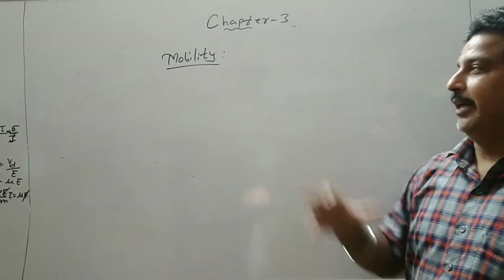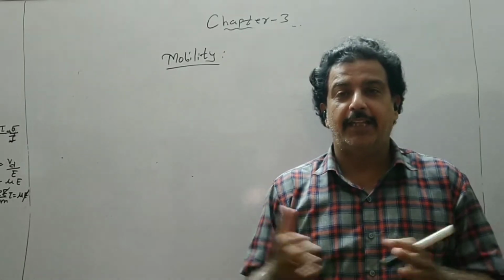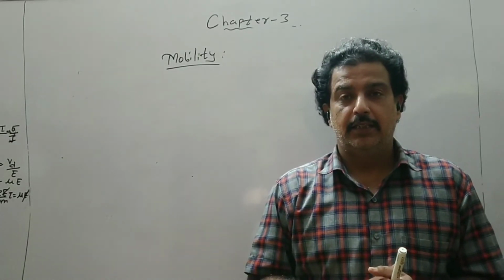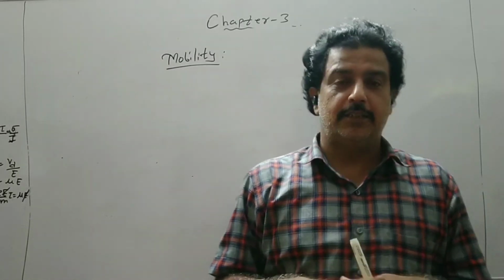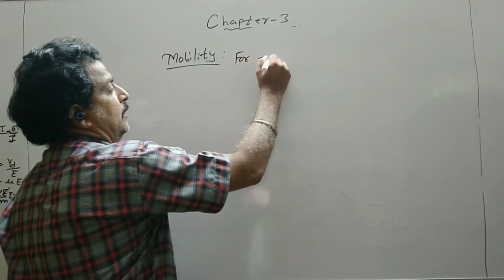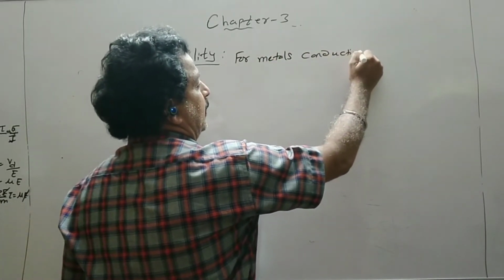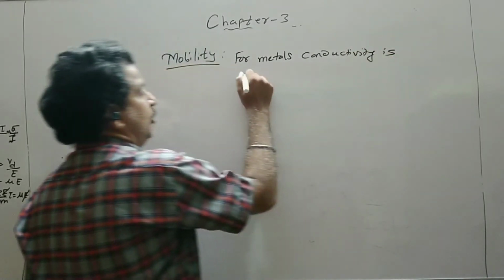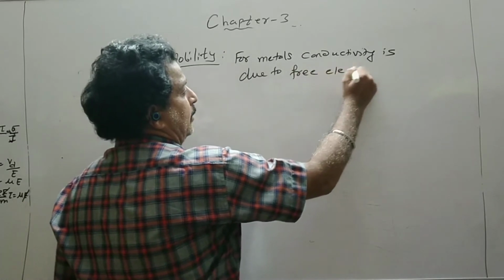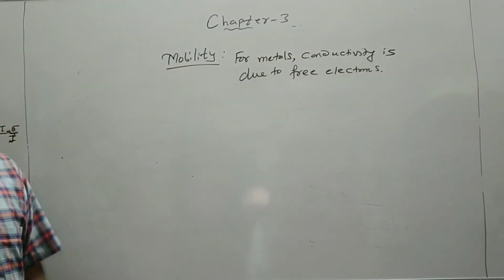So mobility means how mobile the charge carriers are, the carriers which are responsible for the conductivity. So we know that for conductors or for metals, conductivity is due to free electrons.